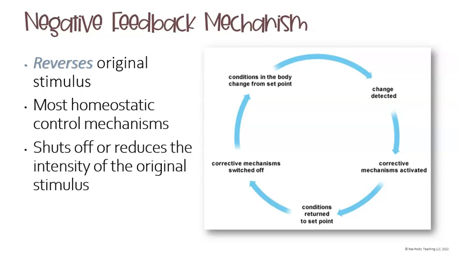So as you see in the circle here, we can see that our conditions in the body change from a set point. A change is detected, corrective mechanisms are activated, the conditions return back to the set point, and then the corrective mechanisms are switched off once the body returns back to the original set point.